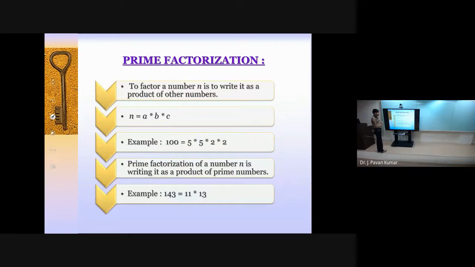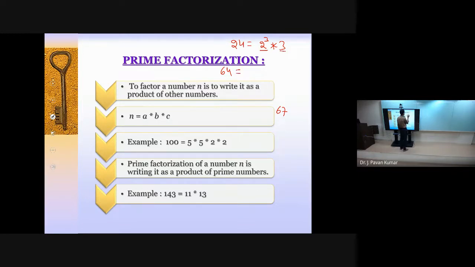What is meant by prime factorization? This also we have discussed. Prime factorization is nothing but whatever the number it may be, you can take any number like 24 or 64, or 67, any number you take. This we can write as a product of prime numbers. Like 24 we can write as 2 power 3 multiplied by 3. 2 is a prime number, 3 is also a prime number.